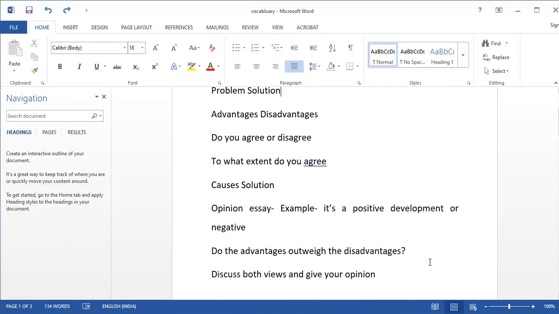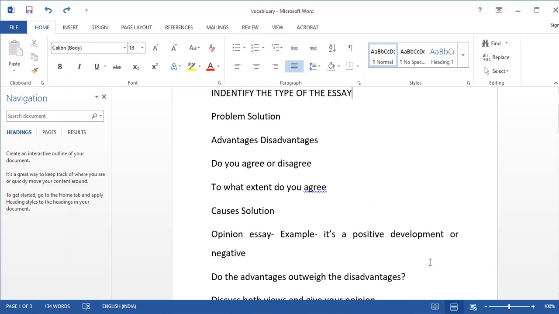First of all, it's really very important to know how many types of essays there are. Make a note of it and make sure that on a daily basis you practice at least one type of essay. For example, today you are doing problem solutions, the next day you can prepare advantages and disadvantages, after that agree or disagree. Accordingly, all types of essays must be practiced by the students.